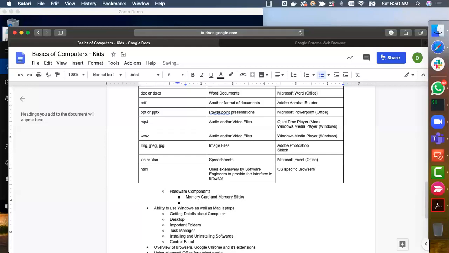Another one is CPU, which is also known as Central Processing Unit. I don't remember the acronyms and abbreviations. I think this is called an acronym, right? Yeah, acronym. If I'm not correct, please correct me.